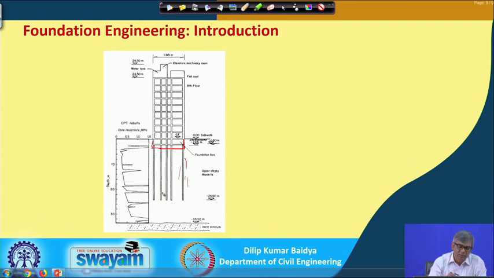As far as possible, the pile should penetrate to a depth where at least good soil is there. Rock is most preferred. If not, dense sand is also possible, but as far as possible we try to reach a better stratum. So, this is another foundation alternative, the deep foundation, and unless it is essential, we generally do not adopt it. We adopt it only for important structures, heavy structures, tall structures, like that.